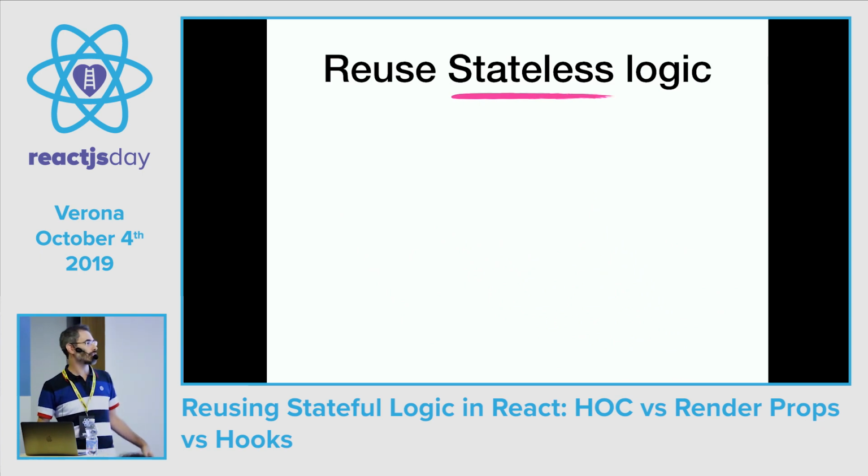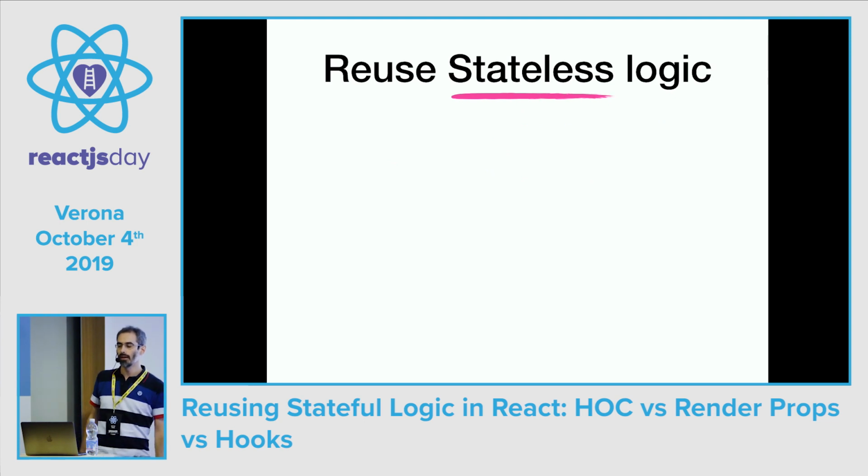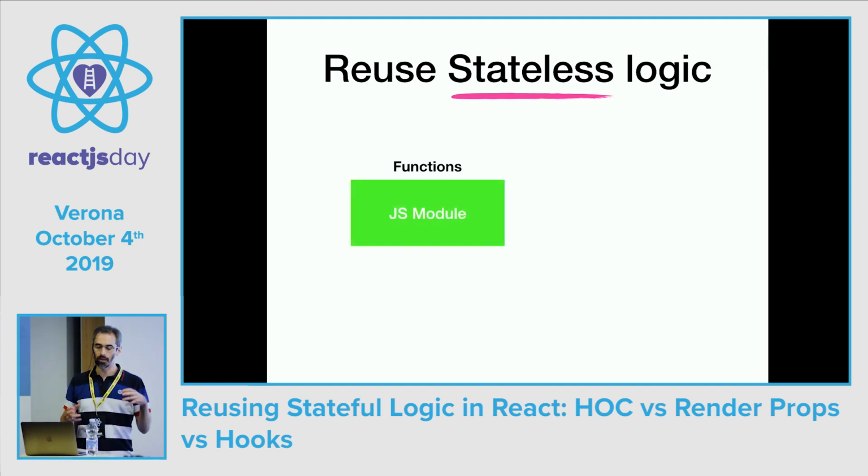Well, the first thing that comes to my mind when I think of reusing code is when I take a function and put it into a library, or when I use a function from Lodash. For example, if we are lazy and we don't want to implement the debounce using a finite state machine, we can take it from Lodash, and we give it a function, and we have back our debounced function. But of course, Lodash knows nothing about React state and knows nothing about React, really. So to reuse just a simple logic, we can just use a JS module.